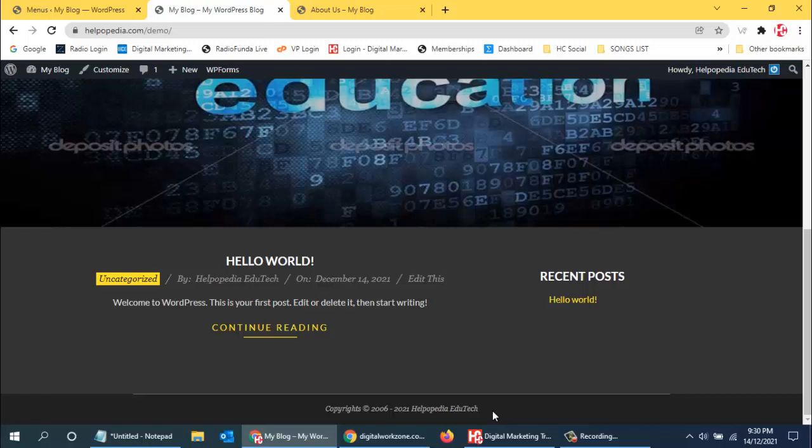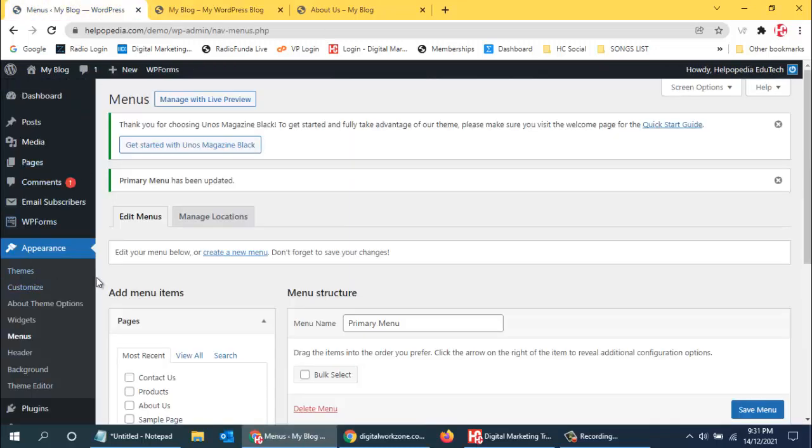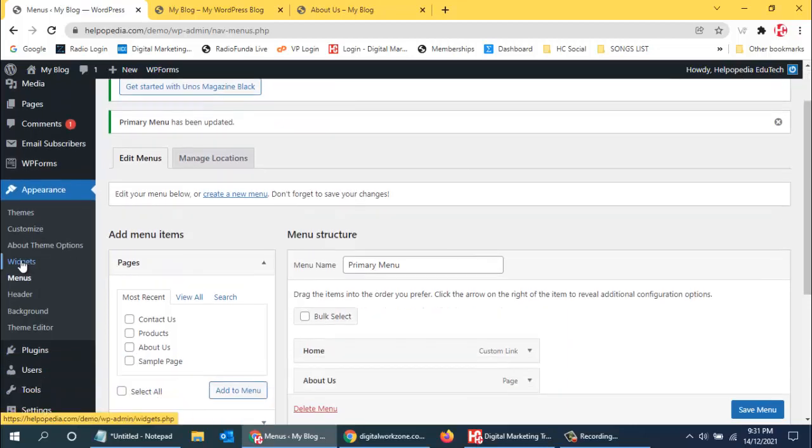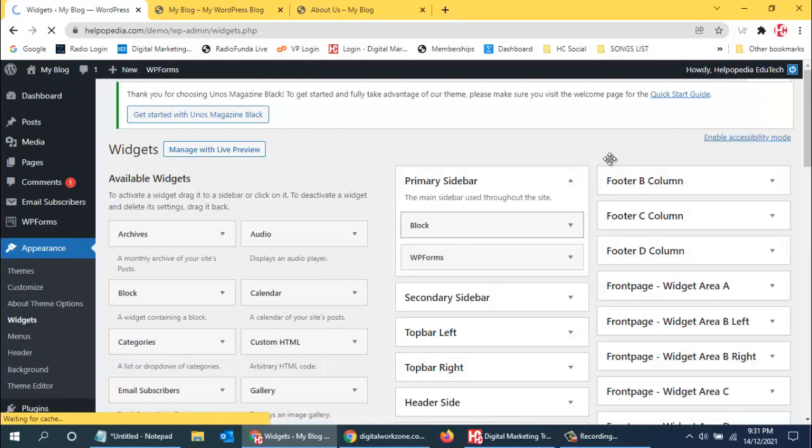Those links you can put at the bottom. So you can create a footer menu, and use it with the widget which we were using by going to the customize option. Either you can do it from there, or I can click on the widgets, and I will see all the panels that are available on the website.